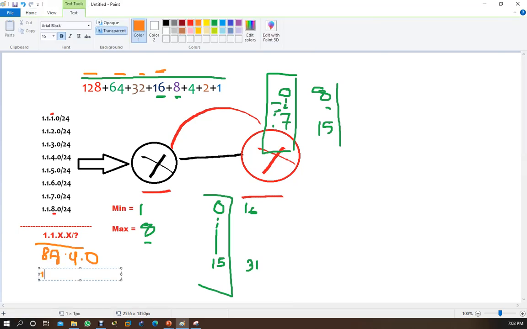Your summarized address is 1.1.0.0/20, and the subnet mask is 255.255.240.0.